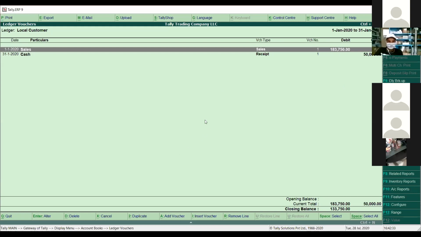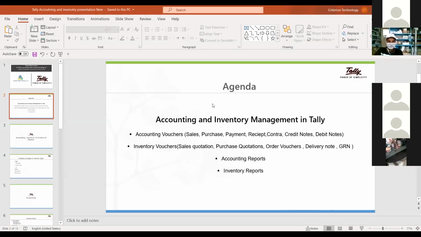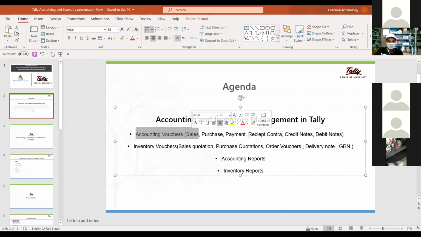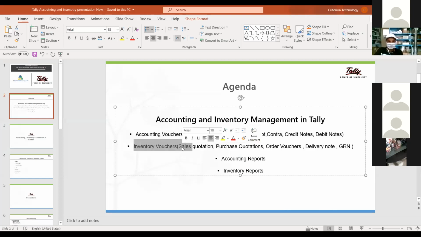So next we will go back to our agenda. Let me show you what was the next thing. So we were working here. We worked on the accounting vouchers called sale, purchase, payment, receipt, and we also worked on inventory vouchers called sale quotation and purchase quotation. So next we can go for the accounting reports. What accounting reports we have in Tally, and what inventory reports we have in Tally. If you want to do a deep dive into accounting reports and inventory reports, we will go back to Tally.